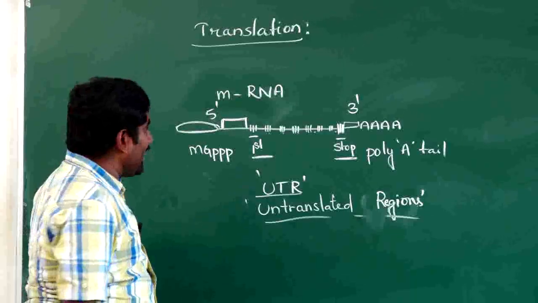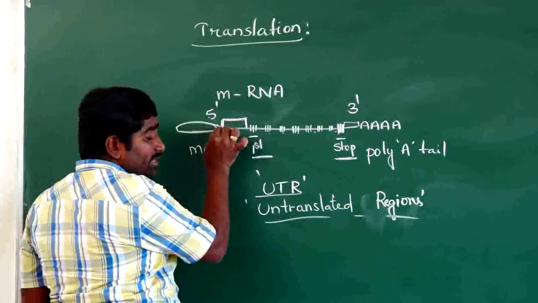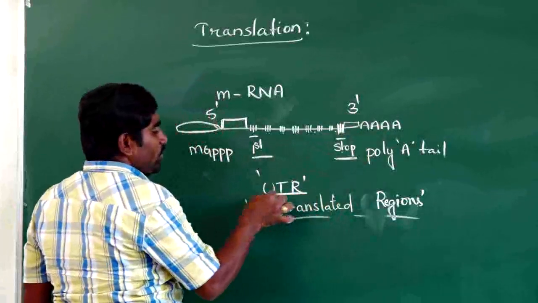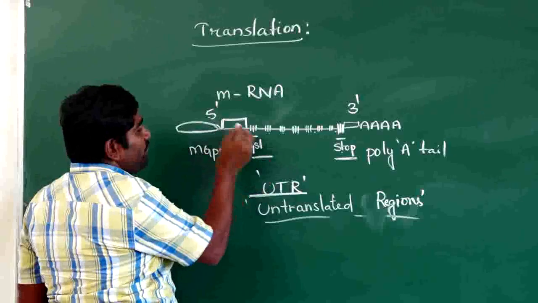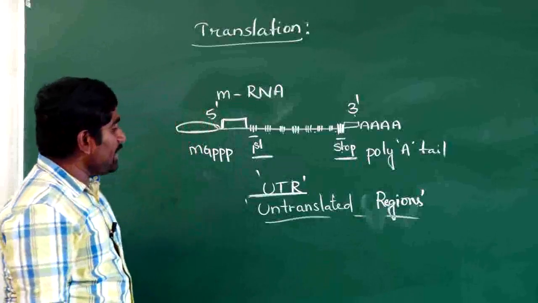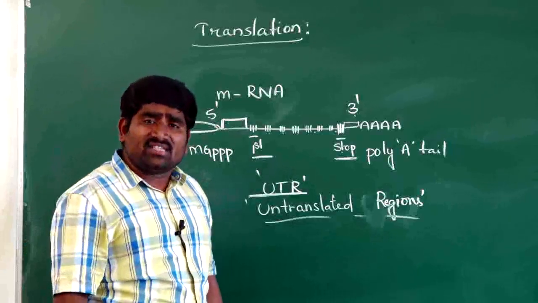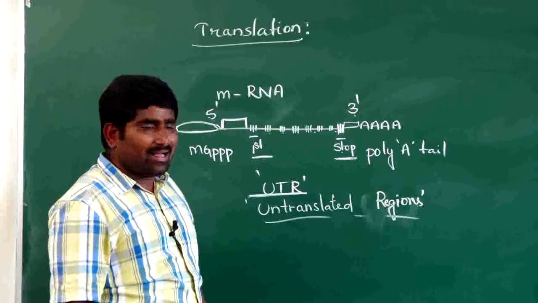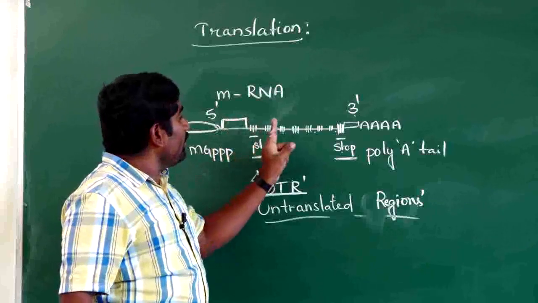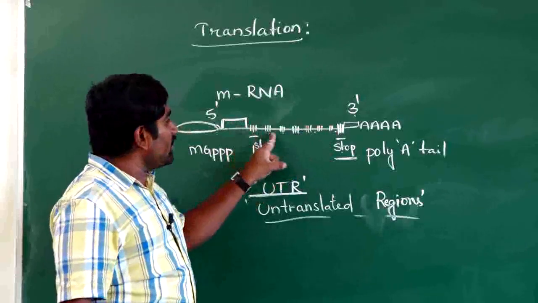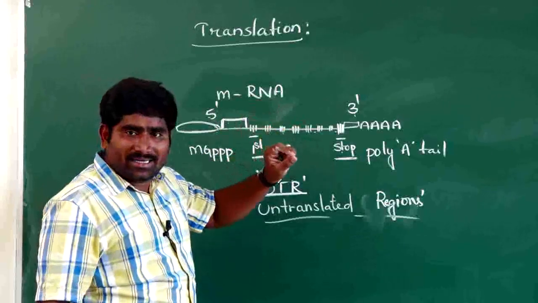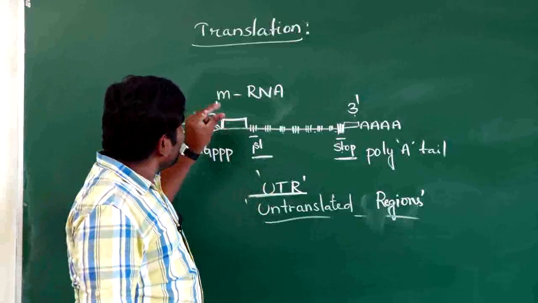UTRs increase the efficiency of translation, because of these gaps, all the codons will be translated during the time of translation.